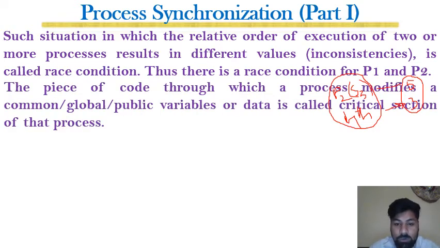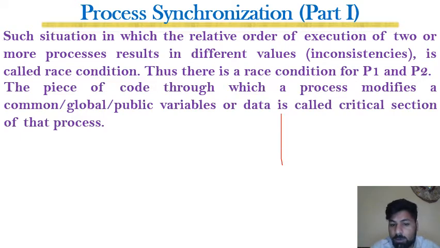The piece of code through which a process modifies a common global or public variable or data is called the critical section of that process. Every process has some critical section, a piece of code in which that process is modifying the global variable or the common variable, right?